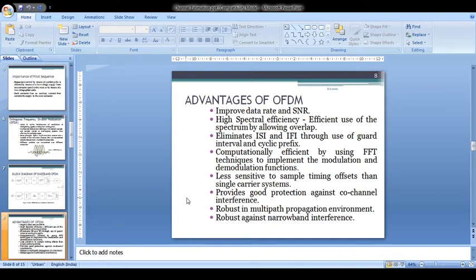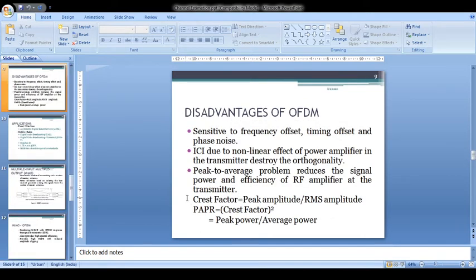It is much less sensitive to sample timing offset than single carrier systems. It provides good protection against co-channel interference, is robust in multipath propagation environments, and is robust against narrowband interference. The disadvantages of OFDM include that it is very sensitive to frequency offset, timing offset as well as phase noise. It produces inter-carrier interference due to the nonlinear effect of the power amplifier in the transmitter that destroys the orthogonality property of the subcarriers.